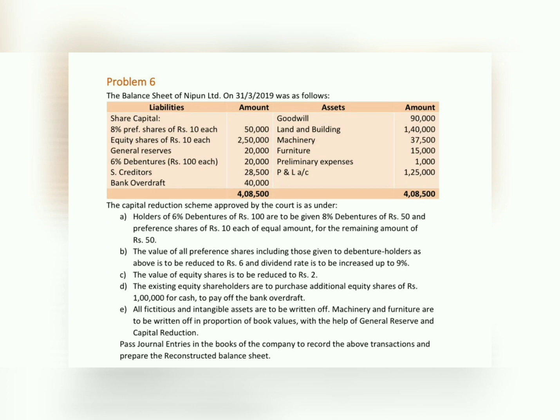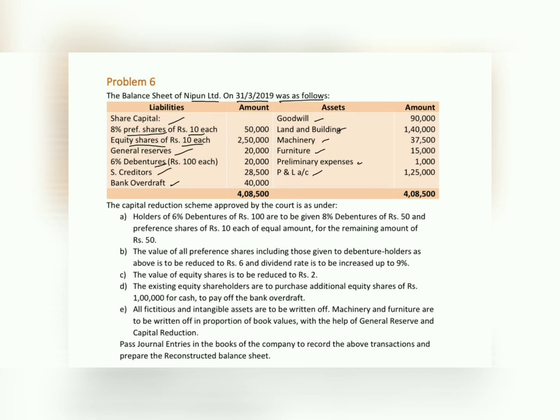Let's look into the sixth problem. The balance sheet of Nippon Limited on 31st March 2019 was as follows. On the liability side we have share capital, preference shares of rupees 10 each, equity share capital of rupees 10 each, general reserves, debentures, sundry creditors and bank overdraft. On the asset side we have goodwill, land and building, machinery, furniture, preliminary expenses and profit and loss account.